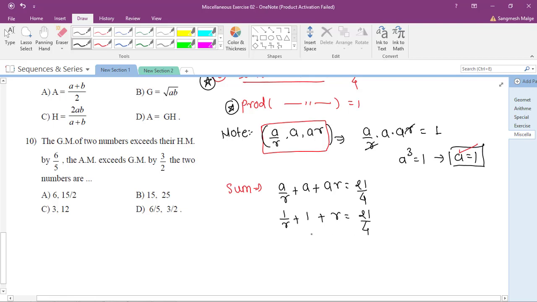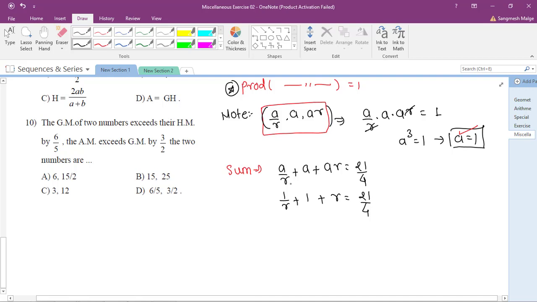Okay, so multiply by r on both sides. So what you will get is 1 plus r square, it is equal to 21 by 4 into r. I am multiplying r on both sides. Here I multiplied by r and here also I multiplied by r. So this r gets cancelled for the first term, into r, and r into r becomes r square. I hope it is okay.